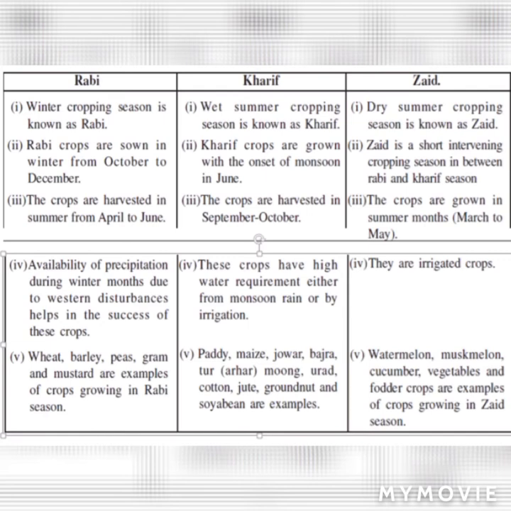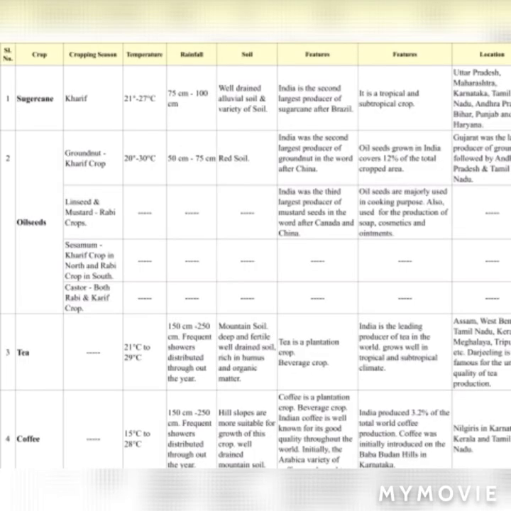Now read this difference carefully. Next one you can say here, that is sugarcane, oilseeds, tea, coffee. In this flowchart I explain each and everything like temperature, rainfall, soil, etc. So read this point carefully as it is very important. Always sugarcane, oilseeds, tea or coffee, any one comes in exam for 2 marks or 1 mark in MCQ. So read it very carefully.